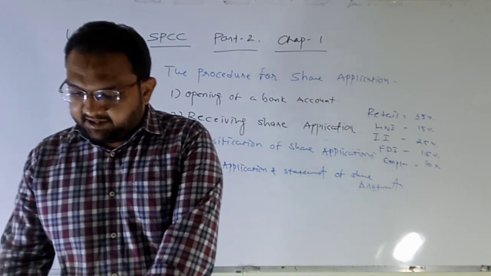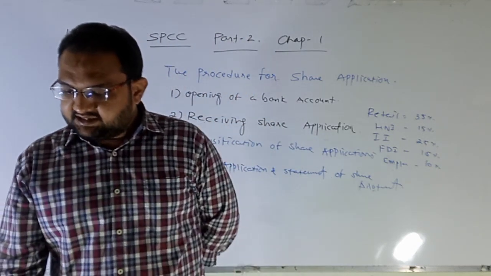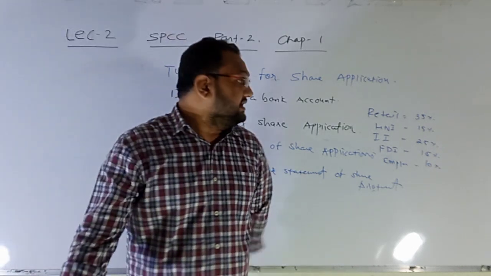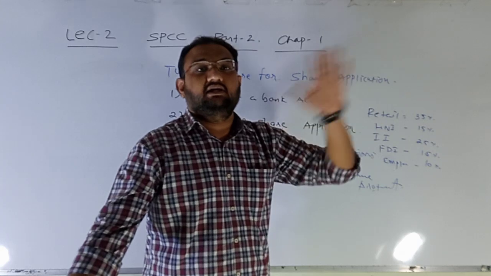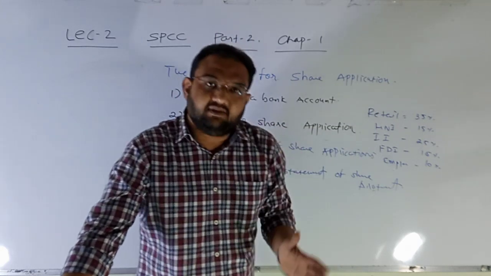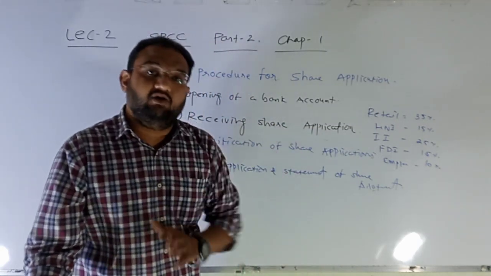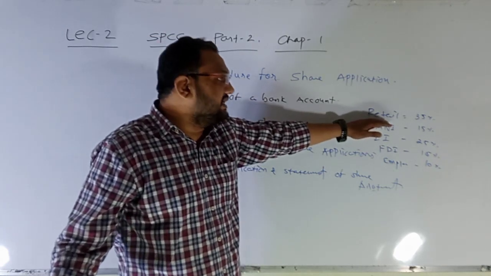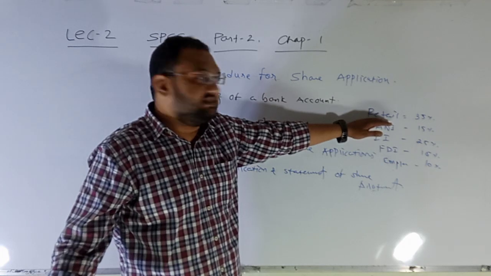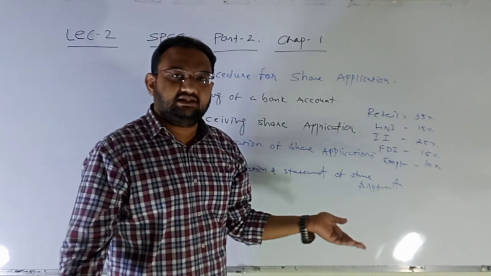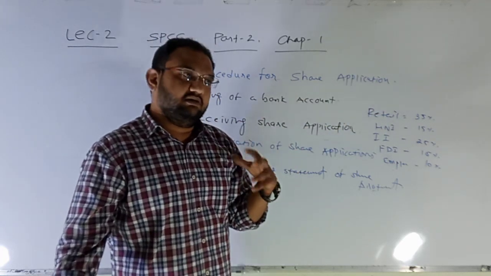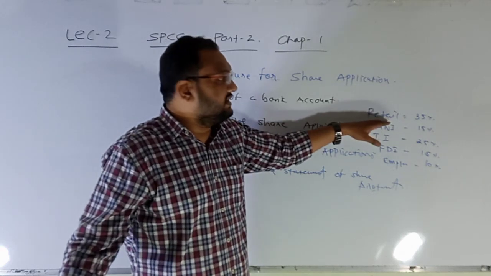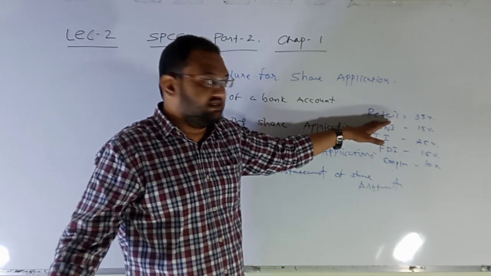The number of applications received in each category is compared with the number of shares to be allotted in their respective category. Now this category will be taken into consideration whenever you are taking an allotment. So if in the retail sector 2 times application is received, then 50 applications will be taken as an allotment, while 50 applications will be rejected.